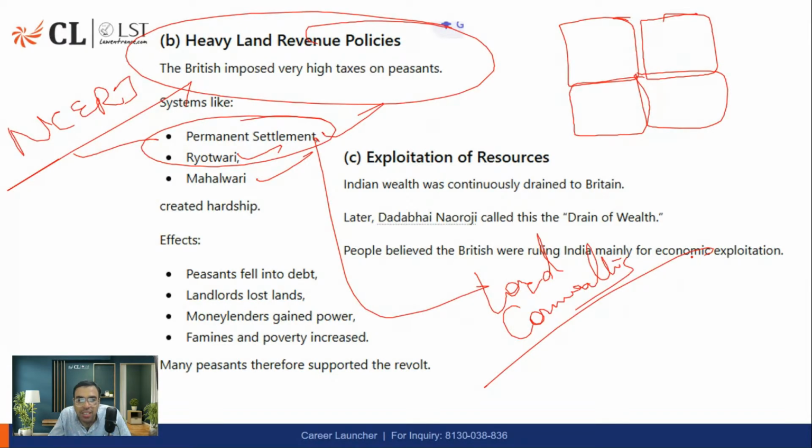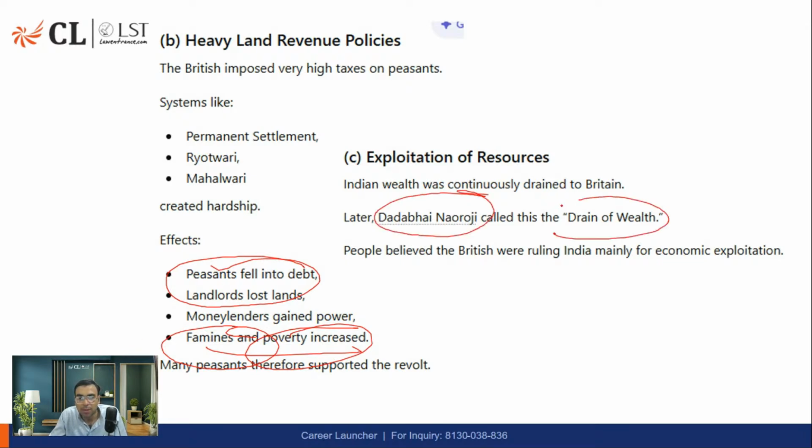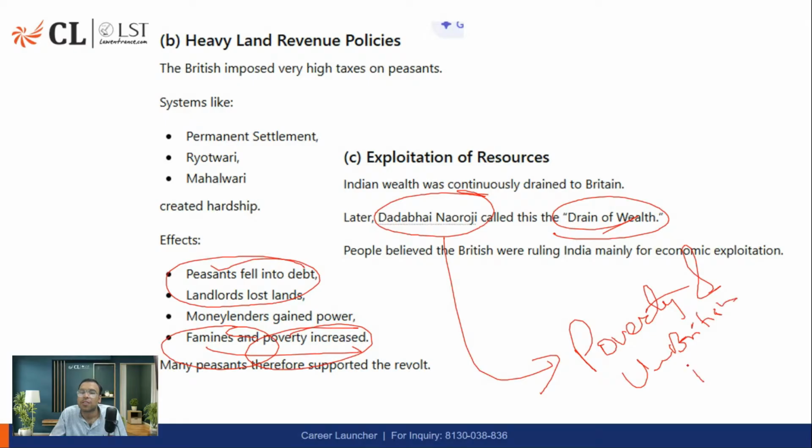So the condition of peasants became very bad. So peasants were very much angry. They were not able to pay the taxes, and we had seen famines, poverty was very much prevalent. Very many famines came at that time. And of course, Dadabhai Naoroji, that's why he gave the concept of drain of wealth. He wrote a book called Poverty and British Rule in India, which became very famous at that time. Later on he wrote another book, but you should know about his book, after the revolt.